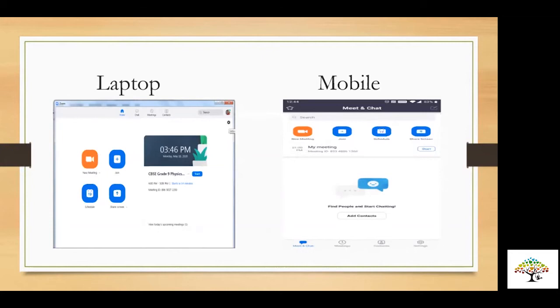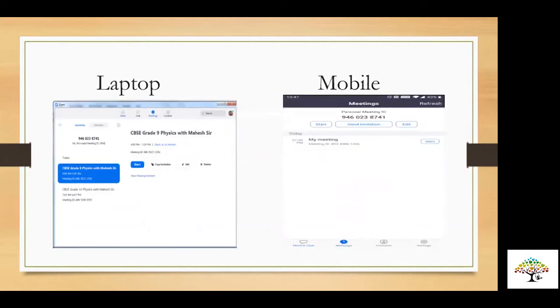I'll be discussing all of them. The moment you go and click the part of meeting, all the meetings of that particular day you will be able to see here. On the left side you can see on laptop, and on the right side you can see how it is visible on the mobile phone.